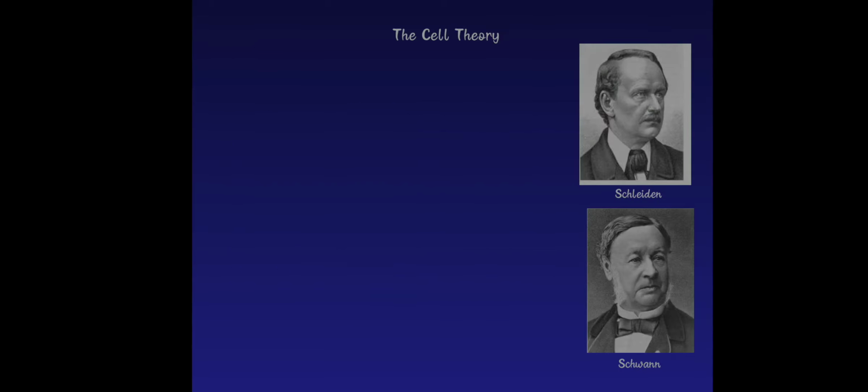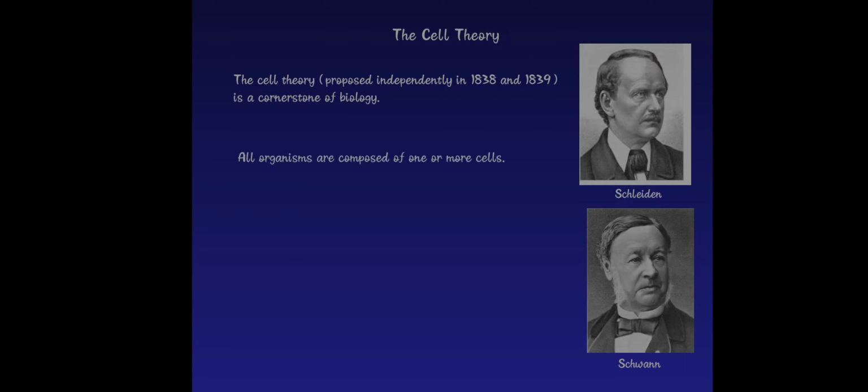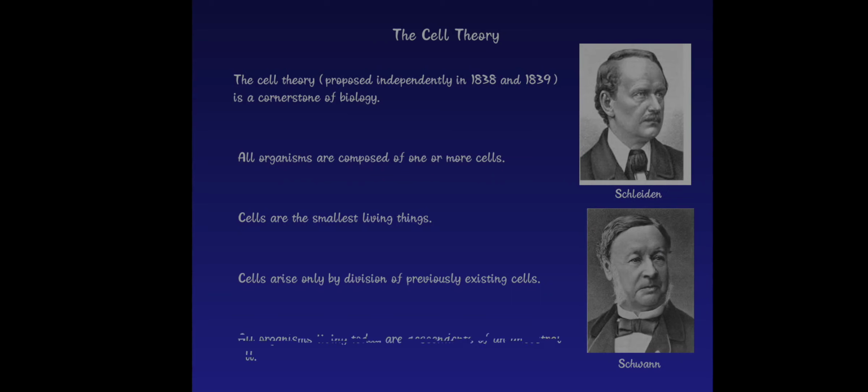Cell theory. Cell theory was given by Schwann and Schleiden in 1838 and 1839, and it is a cornerstone of biology. They stated that all organisms are composed of one or more cells. Cells are the smallest unit, the smallest living thing. Cells arise only by division of previously existing cells. All organisms living today are descendants of an ancestral cell.